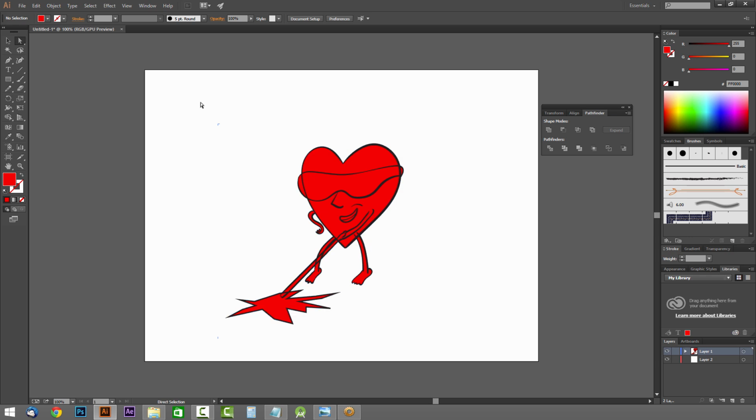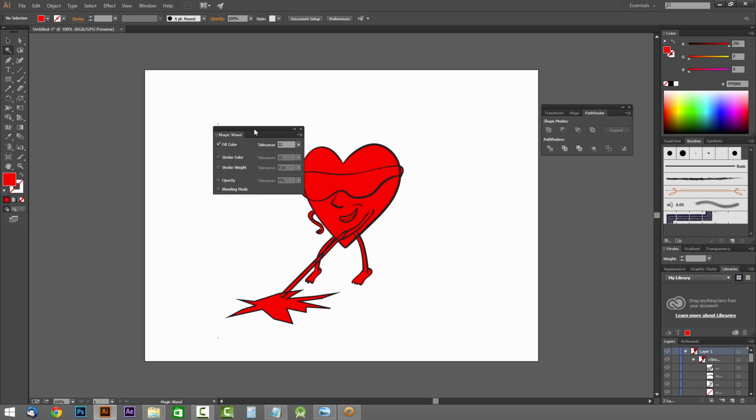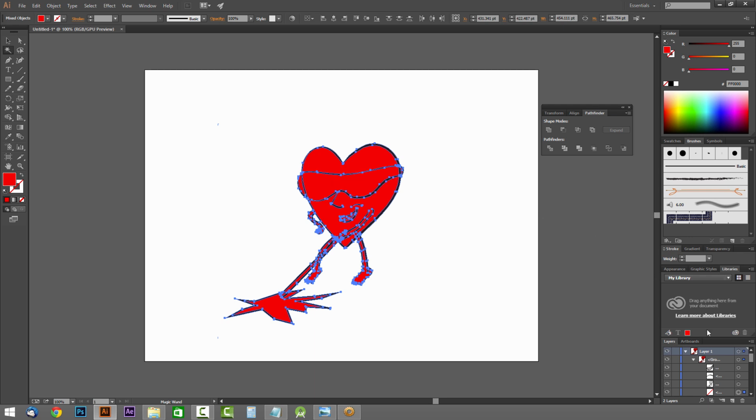Okay, so first thing, we have our outlines, the black outlines right here, and we have the red as well, all in the same layer. So I kind of want to separate them. So I'm going to take out the magic wand, double click on it, and that will bring up our magic wand settings. We want to make sure fill color is specified, and 32 is fine for the tolerance. Go ahead and exit that and just click on a red somewhere. And first I'm just going to group it, Control G, just so we can have all those in their own layer.